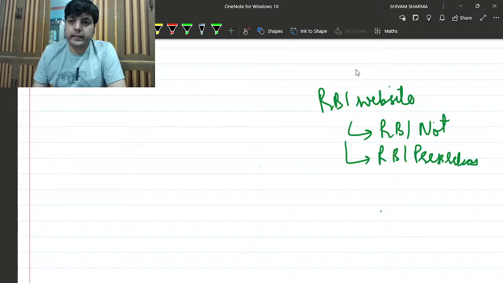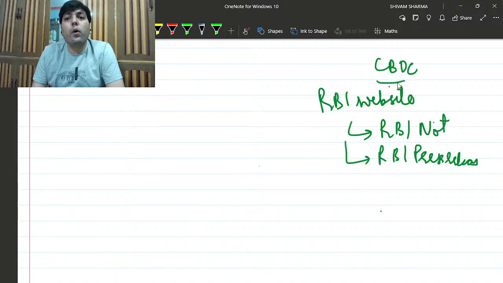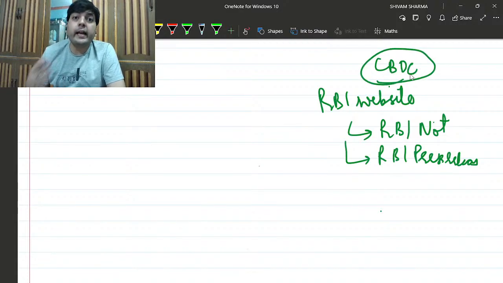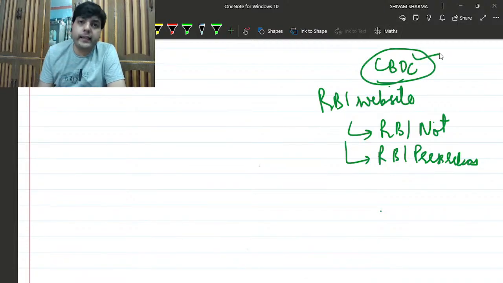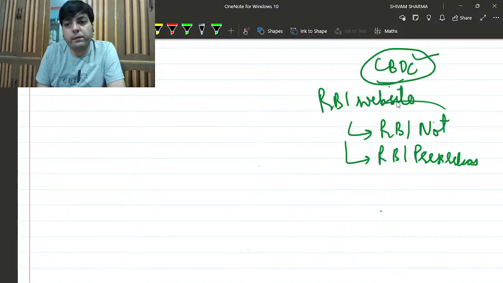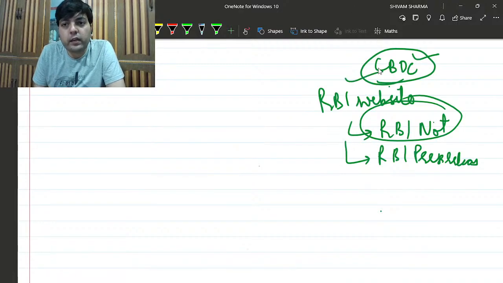Let's say the Central Bank Digital Currency, CBDC, needs to be implemented. All the criteria that any bank should fulfill for launching this for wholesale or for retail, that kind of information the RBI delivers through its notifications to the various entities which it is governing to launch this particular currency.